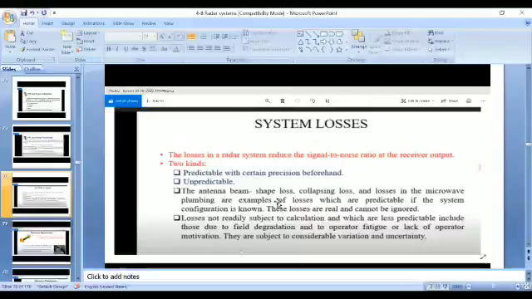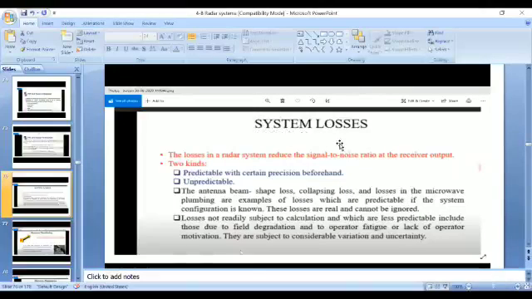Radar system losses are the losses which are caused due to several reasons. The radar system engineer always tries to minimize those losses in order to improve the signal to noise ratio of the system.